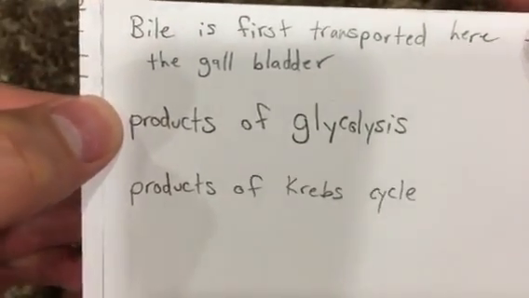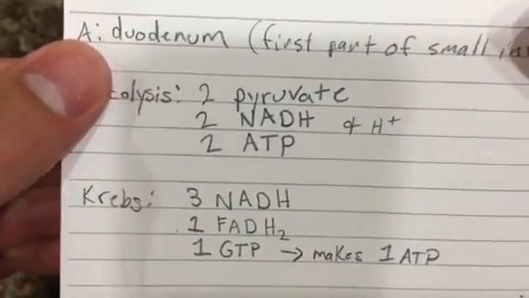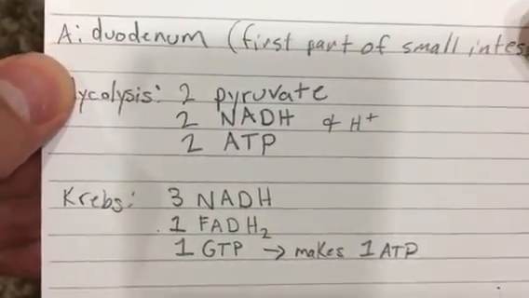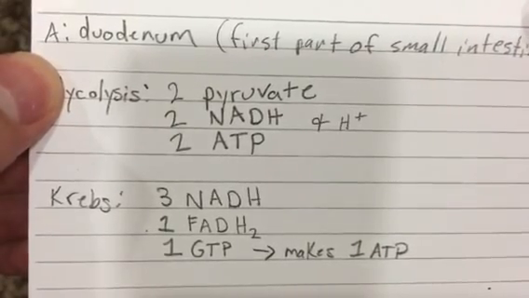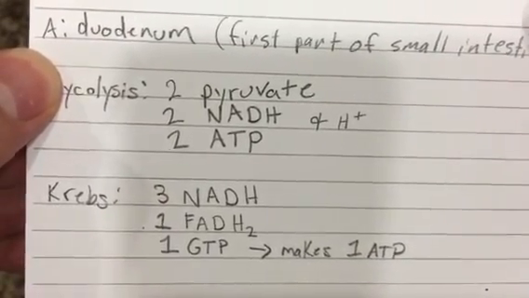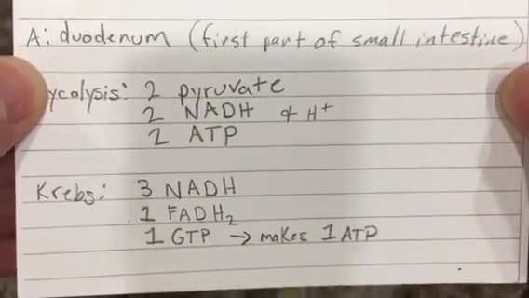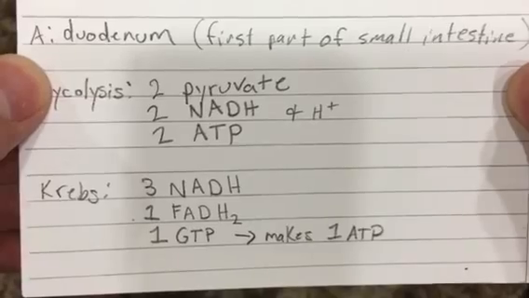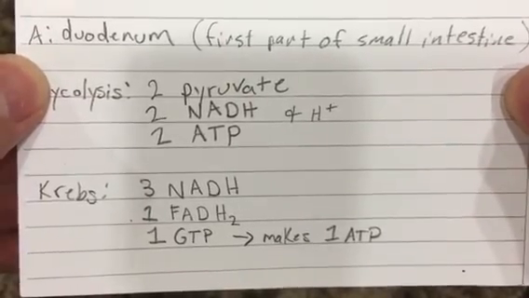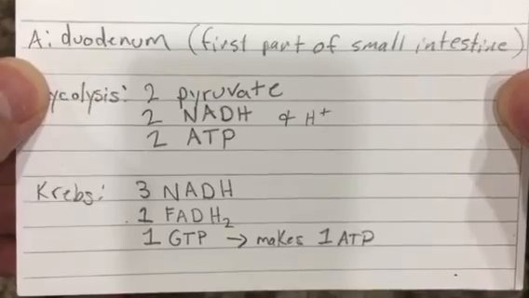Products of the Krebs cycle include 3 NADH, 1 FADH2, 1 GTP, which then will eventually make 1 ATP.